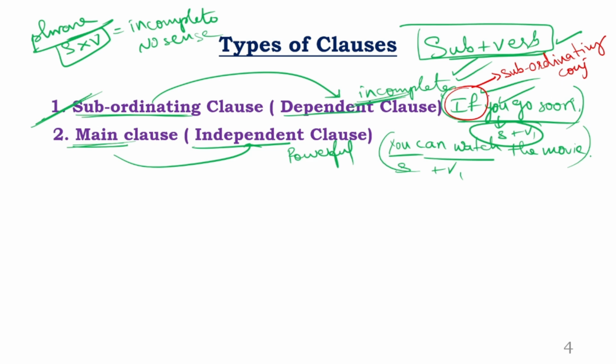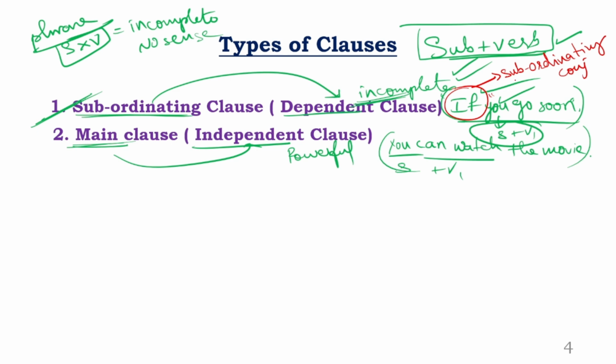So without the word if, when you read this sentence, you go soon, it's absolutely meaningful. There is no doubt at all. You go to somebody and say you go soon. That fellow clearly understands it. But when you add the word if to this, if you go soon, then it's out. There is no meaning there.